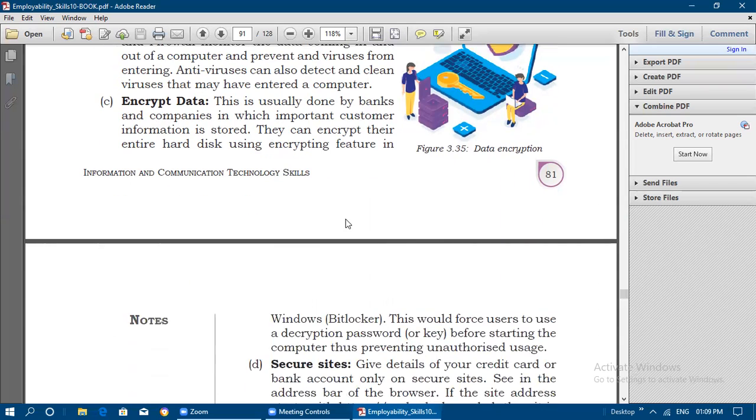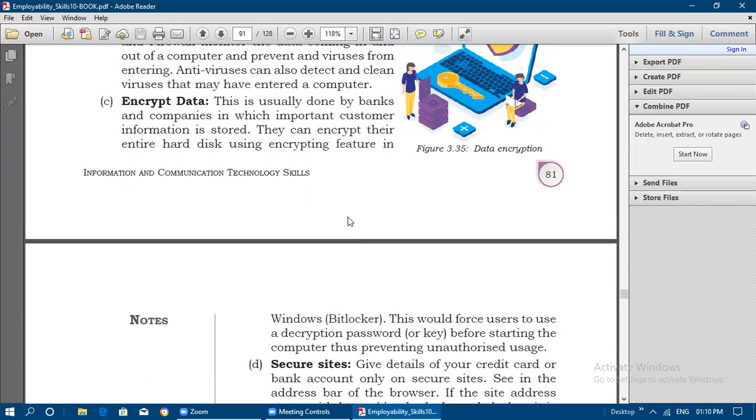Next is encrypting data. This is usually done by banks and companies in which important customer information is stored. On all those companies' systems, where they have kept important information about the customers, this encryption of data will be done. They can encrypt their entire hard disk using an encryption feature in Windows like BitLocker.